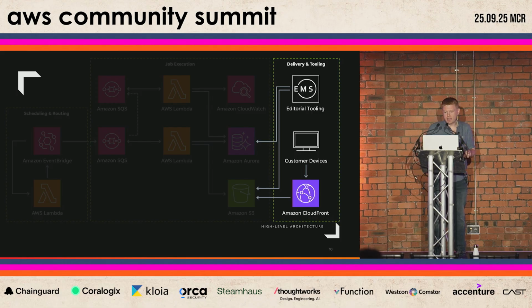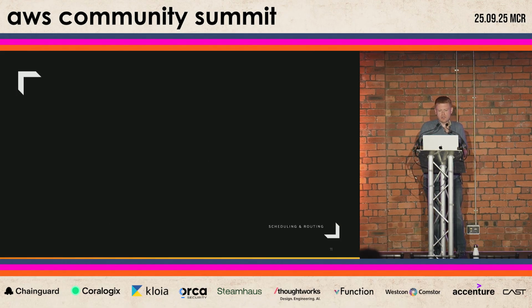So let's take a deeper dive into scheduling and routing. In our legacy system, scheduling and job execution was driven by cron expressions running on a single node. That was just far too centralized. It created a bottleneck and made scaling really painful. We needed something more dynamic and distributed.